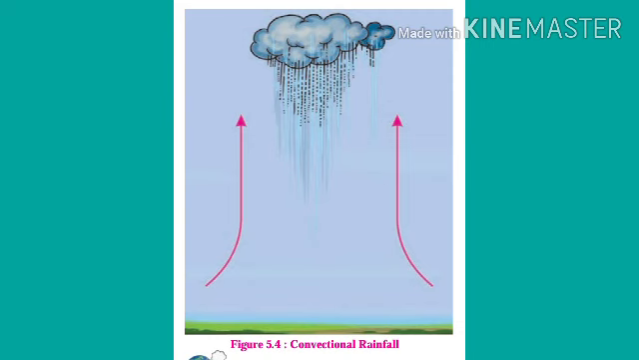Friends, you can see the picture of convectional rainfall in your textbook on page number 45, figure 5.4. Now friends, let's learn the second type of rainfall, that is orographic rainfall.